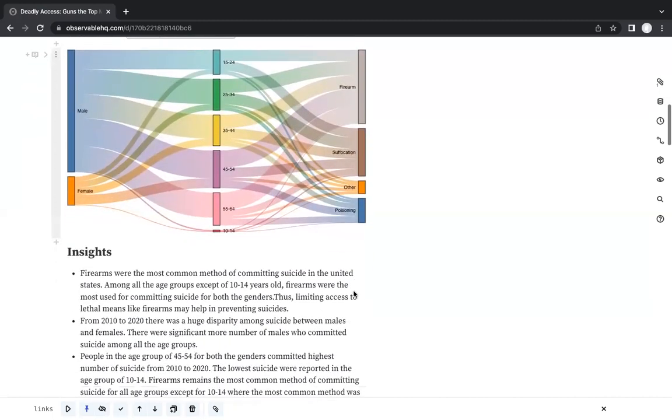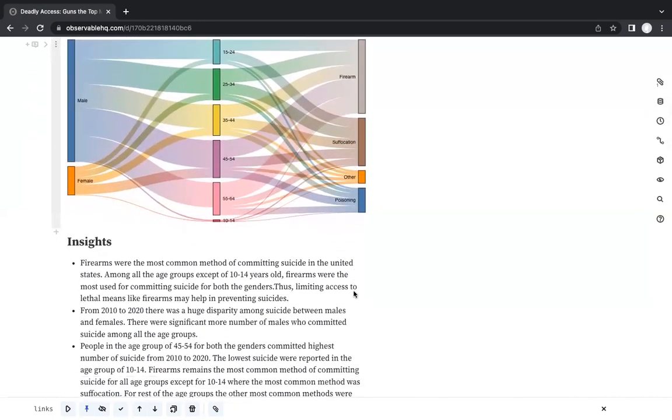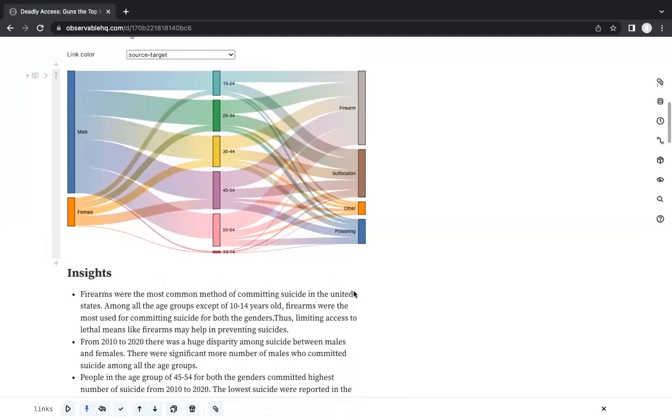The main insight that I got from this visualization was that firearms were the most common method of committing suicide in the United States among all the age groups, as guns are easily accessible in the United States. People who are committing suicide prefer to use firearms, and firearms are the most lethal means of committing suicide. Thus, it makes the death rate super high.